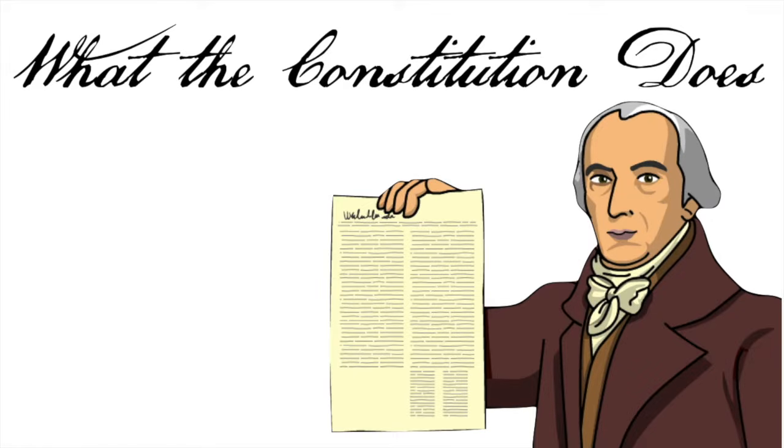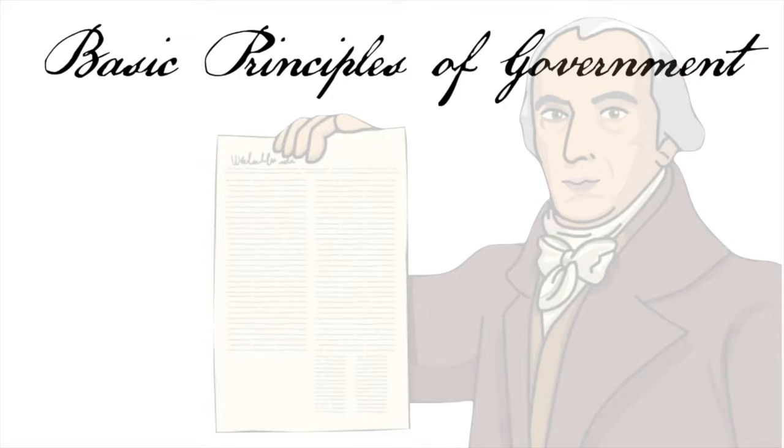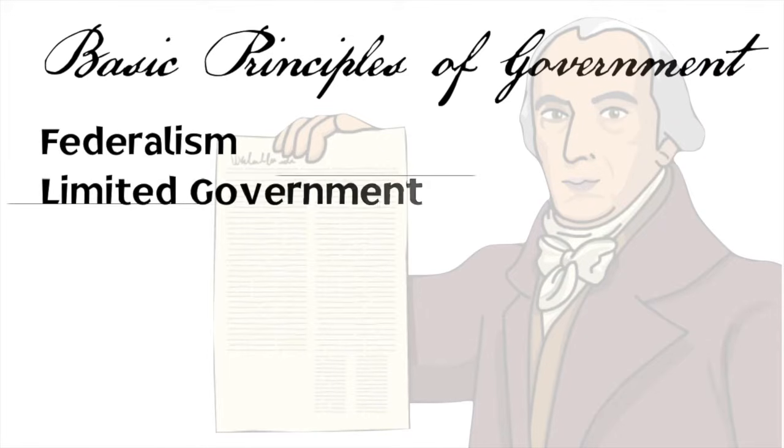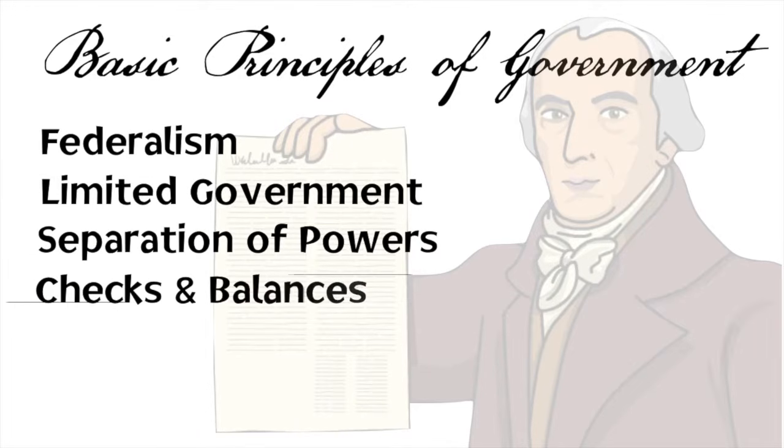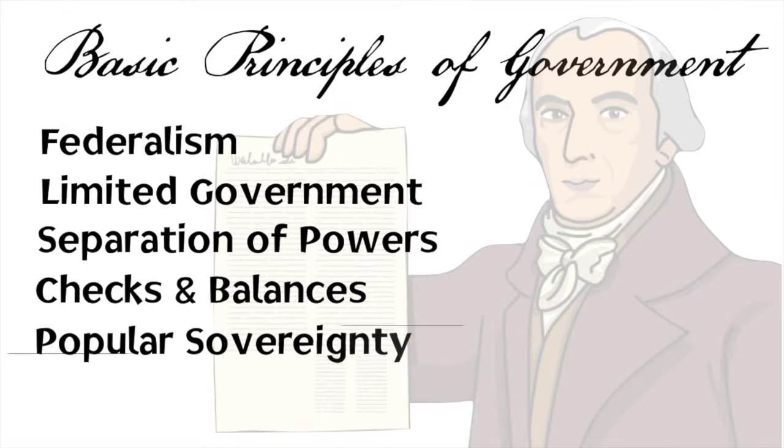We're going to start with some big picture ideas called the 5 principles of government, which are federalism, limited government, separation of powers, checks and balances, and popular sovereignty. These are the 5 basic principles that guide and drive the United States Constitution and tell us basically how our government is supposed to function.